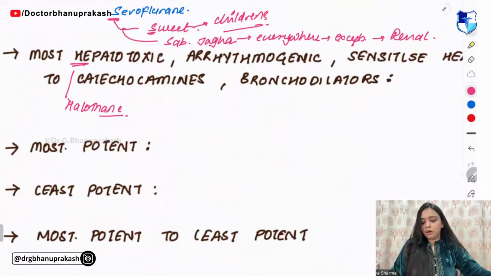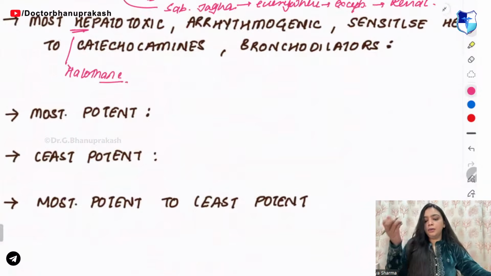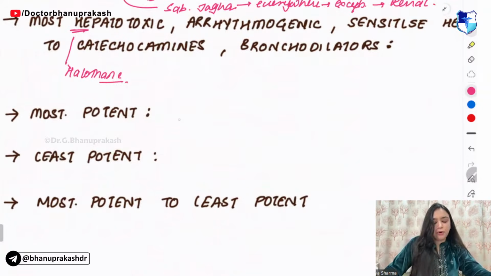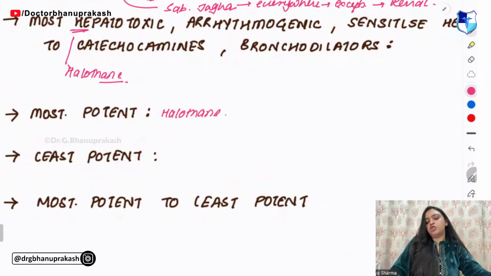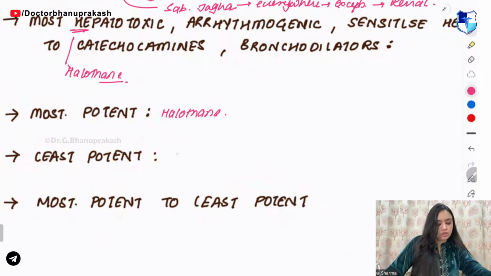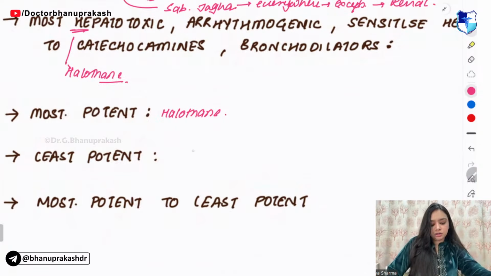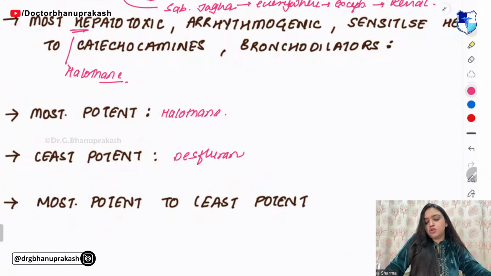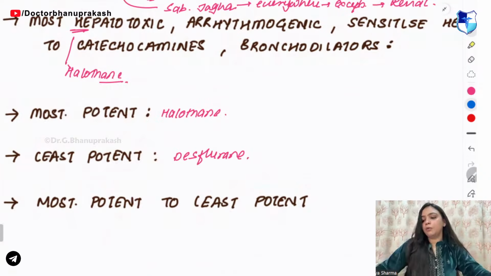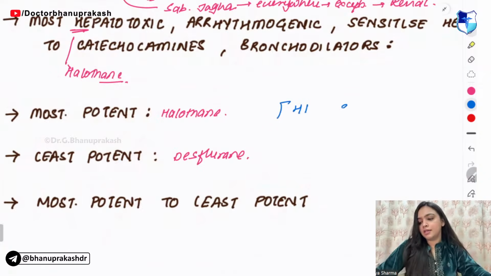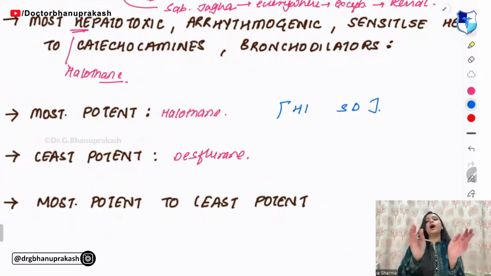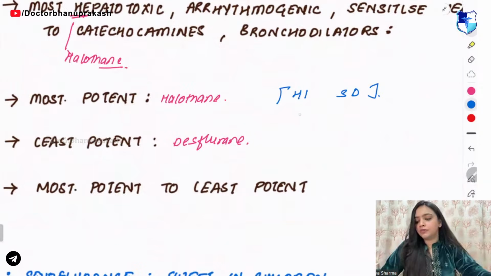Now, this thing, most potent. So, most potent is halothane. Least potent is what? Least potent is desflurane. So you can remember it with the mnemonic of high SD. You have to say hi to SD. Hi means halothane.